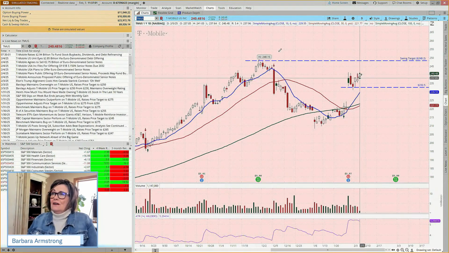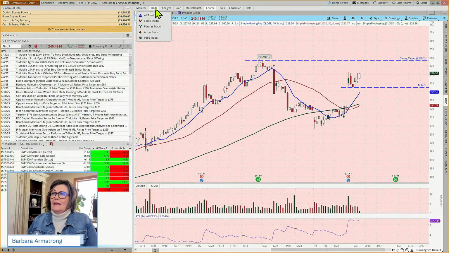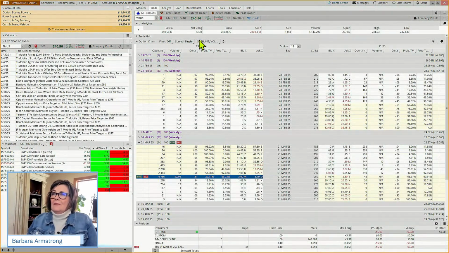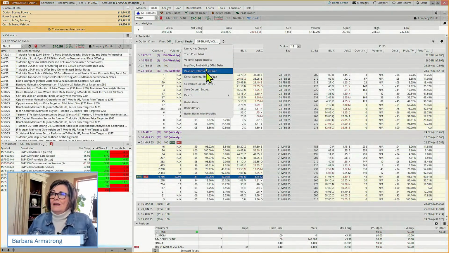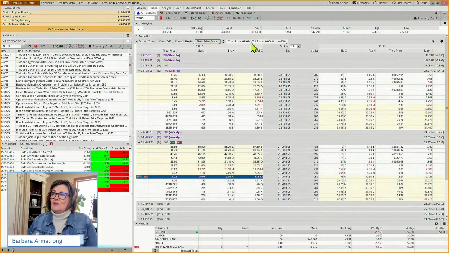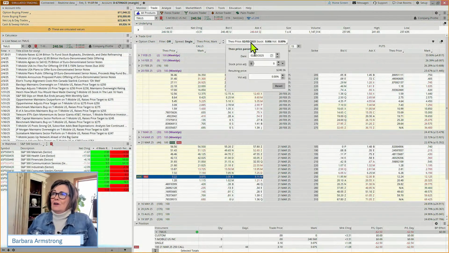So if we come to the trade tab, and we were in this for a week, what might this option be worth if it went up and hit our target? I'm going to come to Theo price. We're going to go up by $7.50.